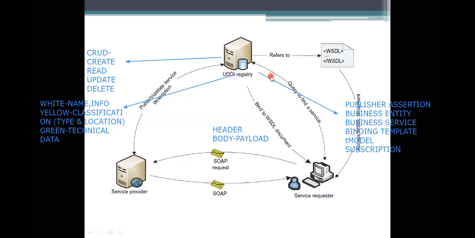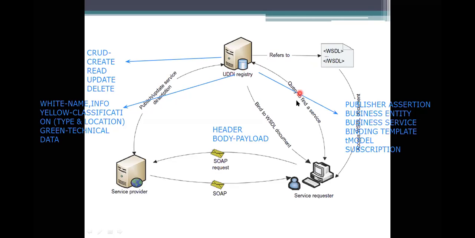So find a service means how it is going to find a service, by giving the keyword or any type of software name or any particular representation which is used for this service. So keyword, you can go for any company representations or any organization or anyone. So what it is doing, when you request a query, that is a service, if the query is with this UDDI registry, it is allowing you to access these WSDL documents.